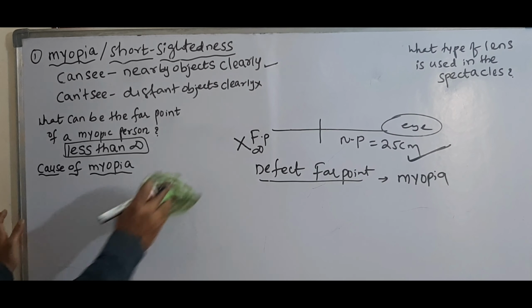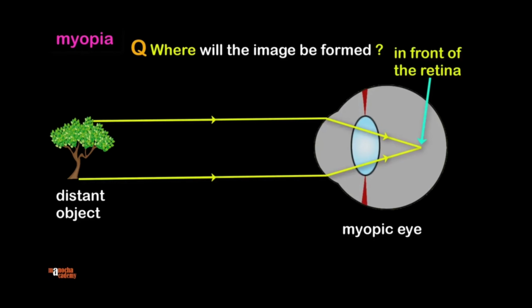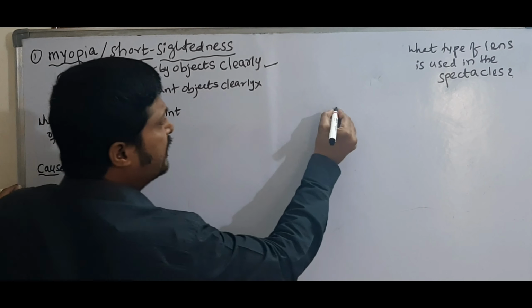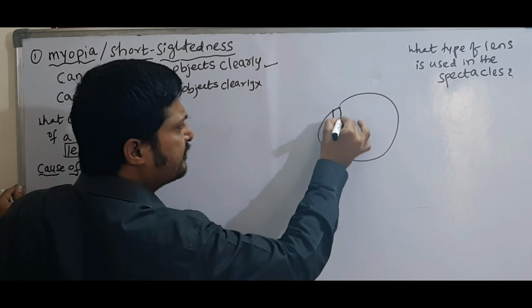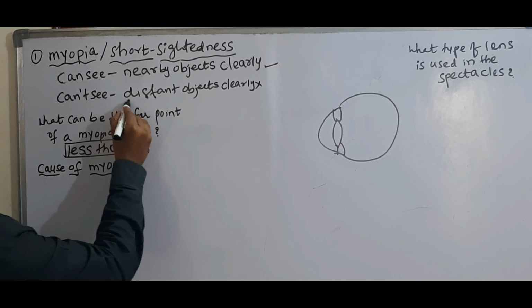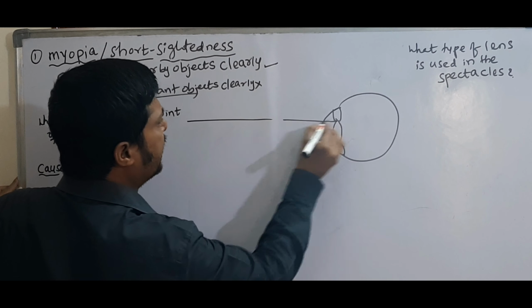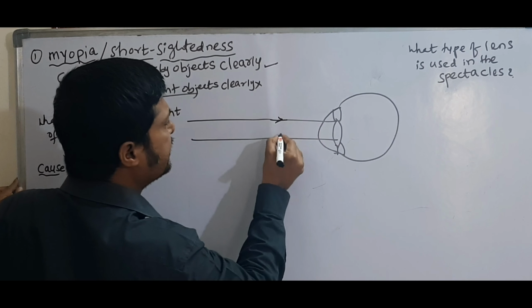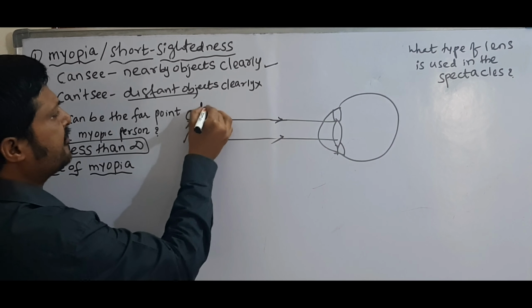Then, what is the cause of myopia? See here, this is the eye of a myopic person. That means his defect is with distant objects. Distant objects means the object is placed at an infinite distance. Suppose here one fellow is standing at an infinite distance.